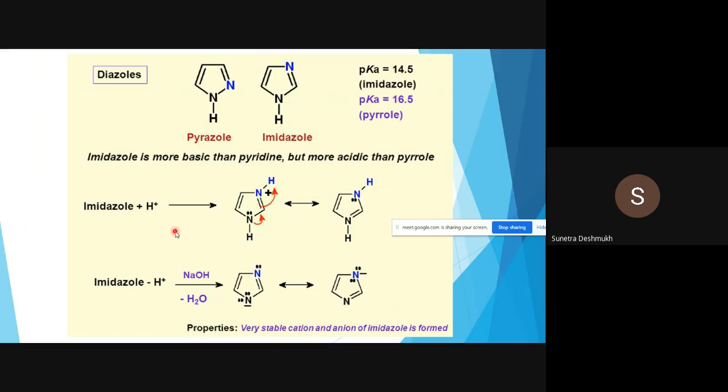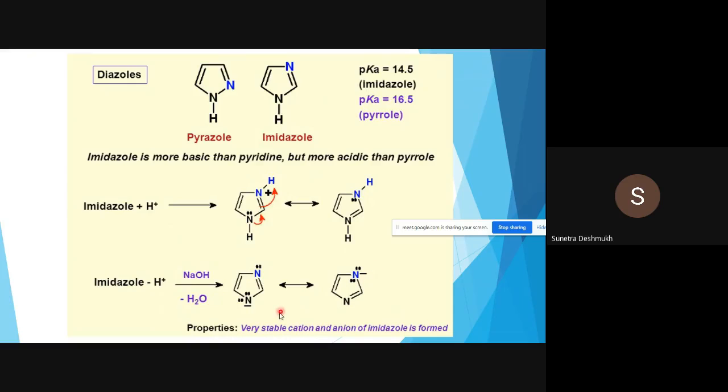So imidazole plus H+. The pyridine-like nitrogen, which has a lone pair, abstracts the proton, giving N-protonation of imidazole. Here also, the charge is missing in the first structure. Now elimination of a proton from imidazole generates the anion.